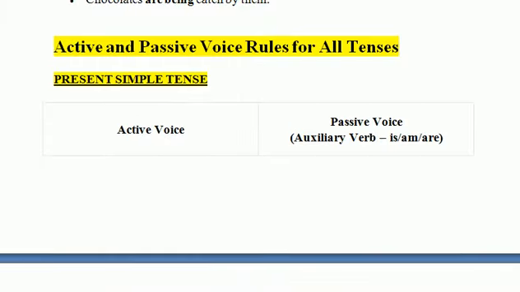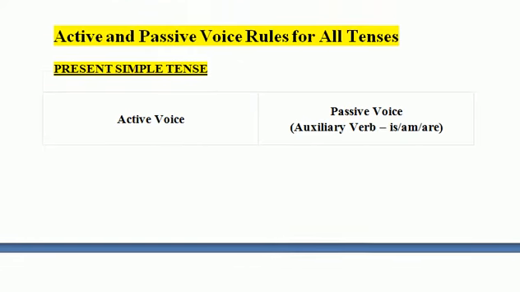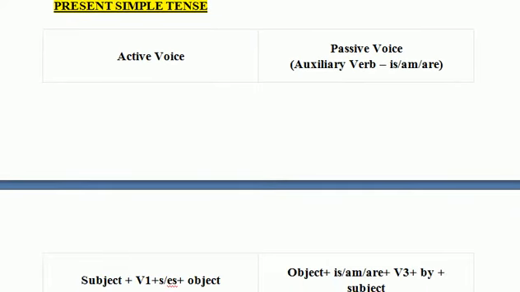So here are active and passive rules for all tenses. Firstly, we will see the rule of the present simple tense. In the active voice, the sentence would have subject, plus first form of the verb plus s or es, plus object.